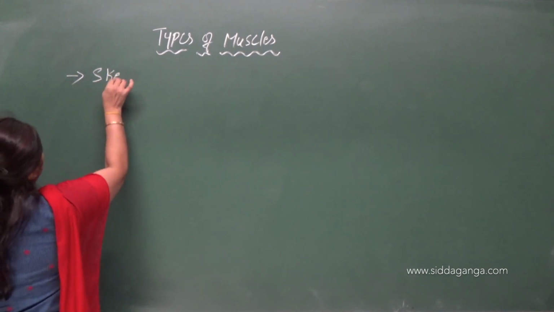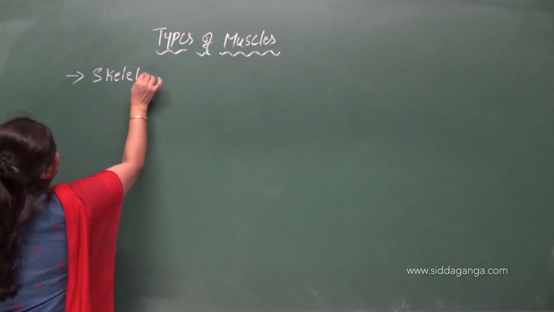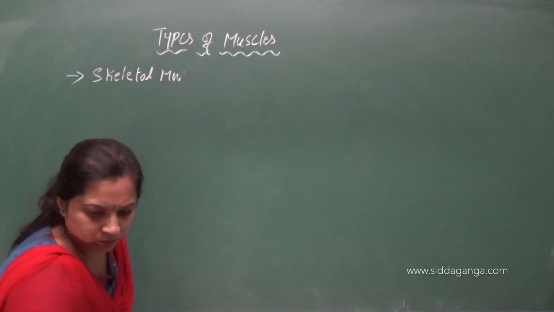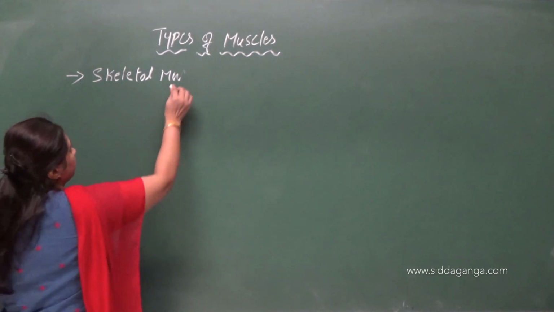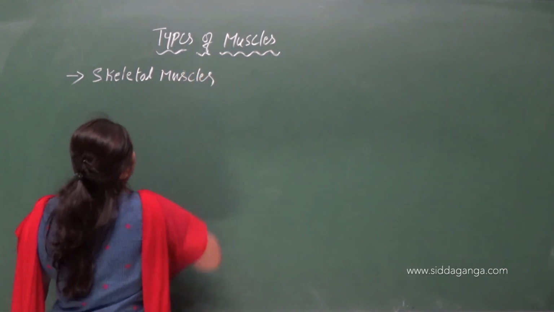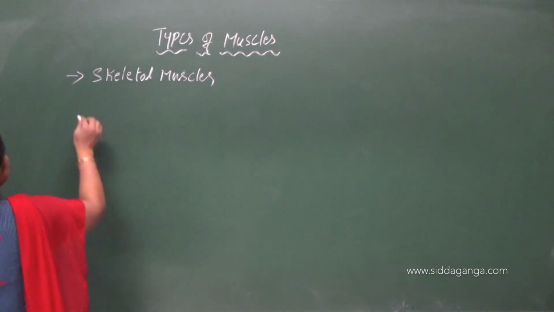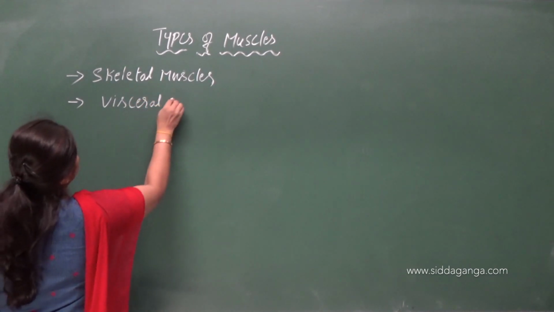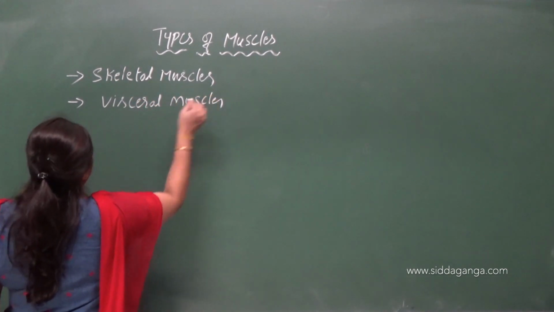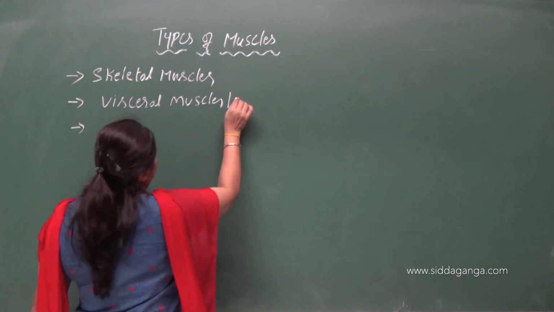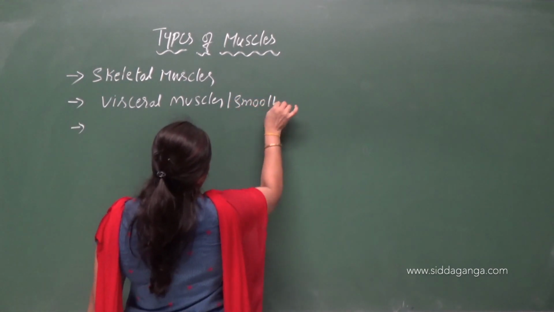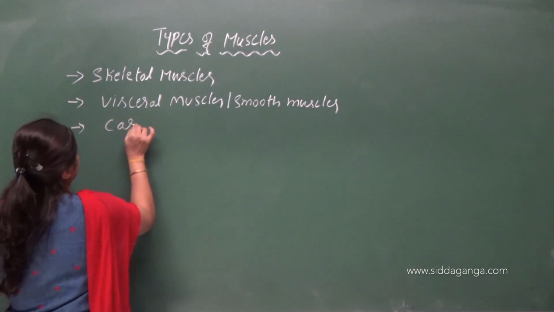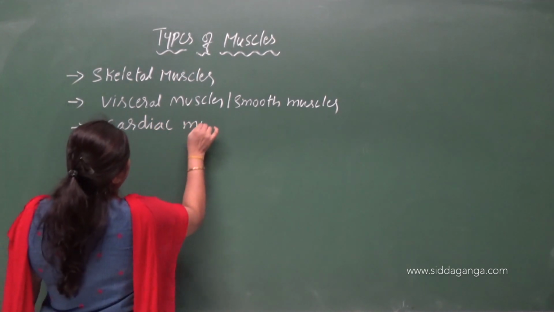Skeletal muscles, visceral muscles, they are also called smooth muscles, and cardiac muscles.